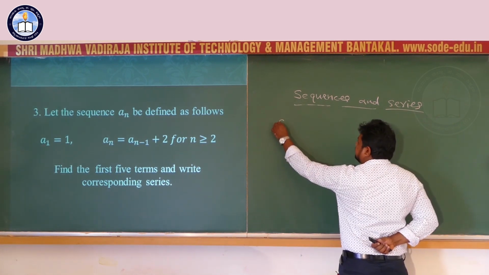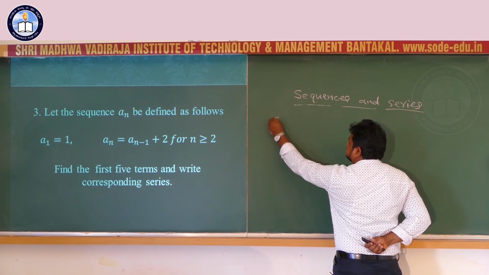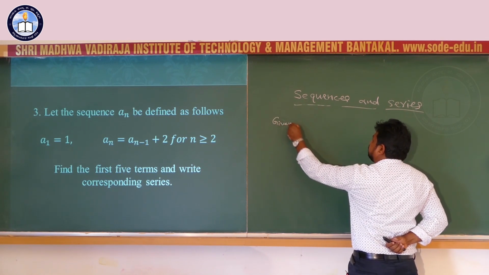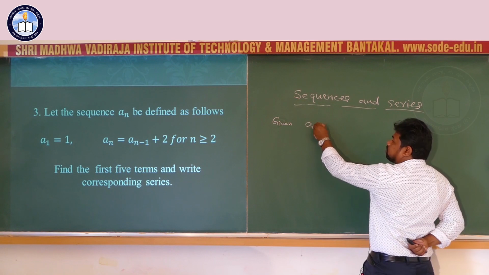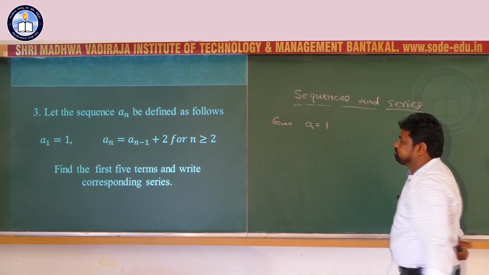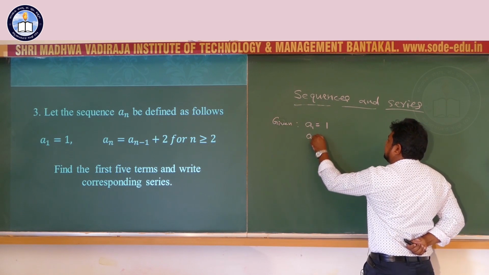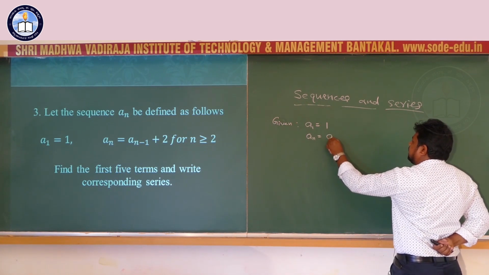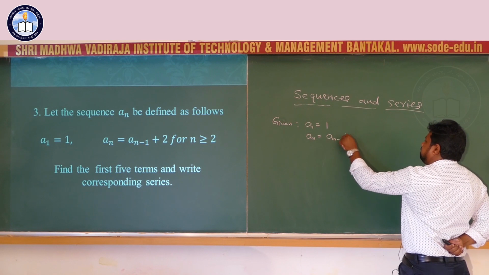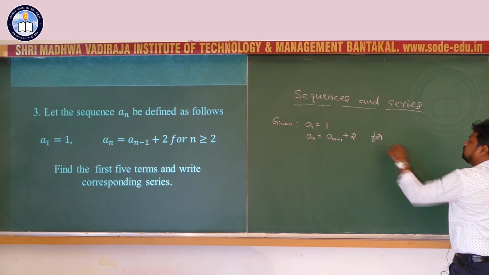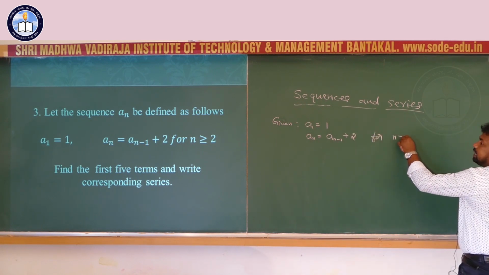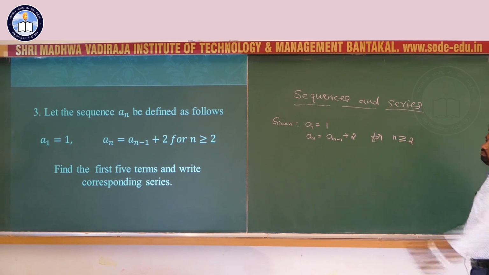Here the first term a1 is given, a1 equal to 1. The nth term equals a_(n minus 1) plus 2 for n greater than or equal to 2.